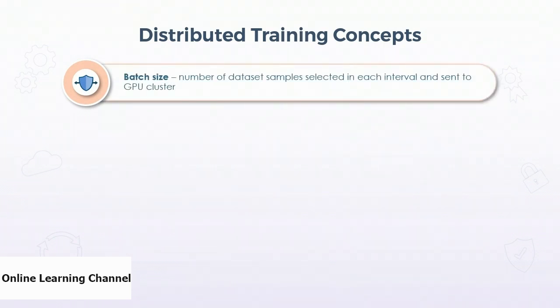Now let's understand some terminology in distributed training. We have batch size, the number of samples from the dataset selected for each interval to send to the GPUs in the cluster. For example, in an image scenario, if you send about 32 images per GPU, your batch size is 32. In distributed training, advanced implementations provide some guidance on optimizing batch size in a warm-up period and throughout the training, and these suggestions vary depending on the data you are using. For example, you can optimize image data differently than language data.